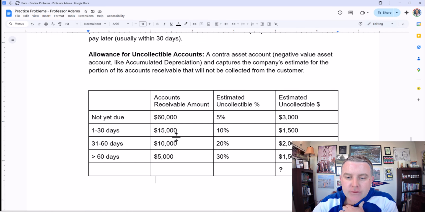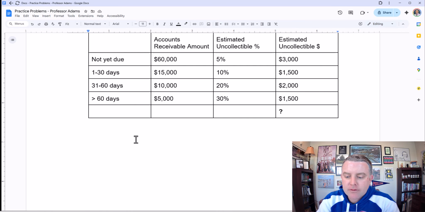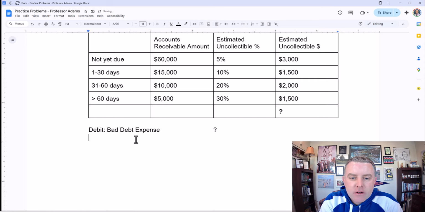The problem doesn't ask for this, but what ends up happening from here is once we calculate that amount, we're going to do a journal entry, and it's going to be debit bad debt expense, which will go in the income statement, and credit allowance for doubtful accounts, which is a contra asset.